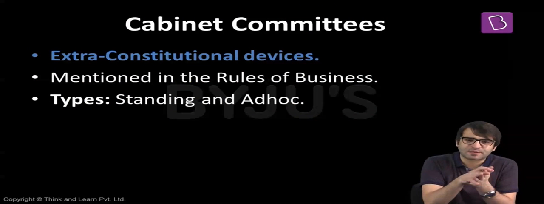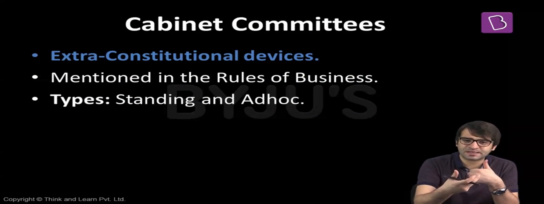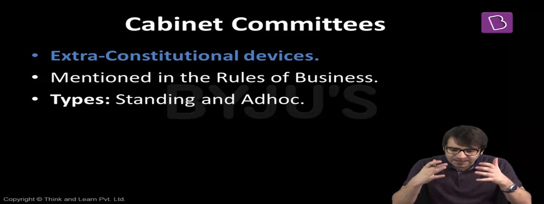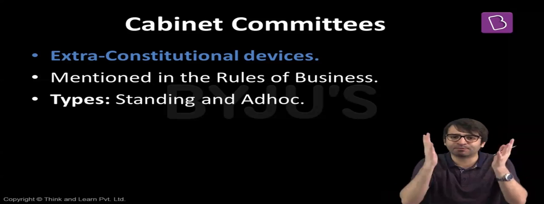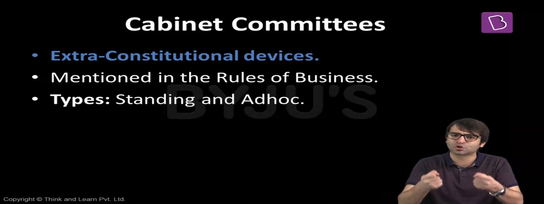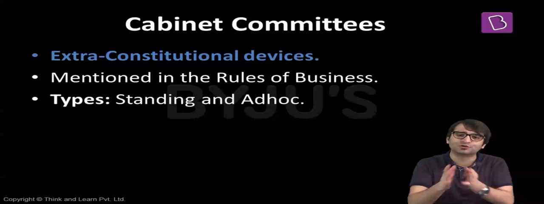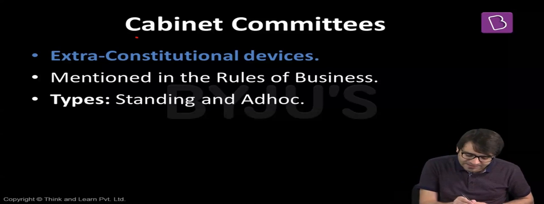We will leave the office of the Prime Minister and the Council of Ministers here. And we will revisit the office of the Prime Minister and the Council of Ministers when we discuss the Union Legislature. And while discussing the Union Legislature, the real role of the Prime Minister may be right before your eyes. And then you will understand why the Prime Minister is the most powerful individual in our constitutional scheme. But before we end this lecture, let's take a look at cabinet committees.